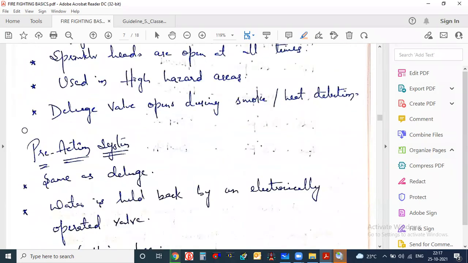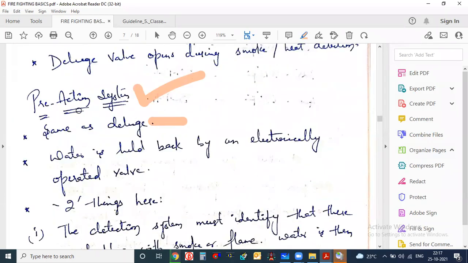Okay. Now there is one pre-action system. The pre-action system is also the same as deluge. Means in a pre-action system also all the sprinkler heads are open. Pre-action systems are also used only in special areas. The only difference between pre-action and deluge systems is that here the water is held back by an electronically operated valve, just like a dry system.